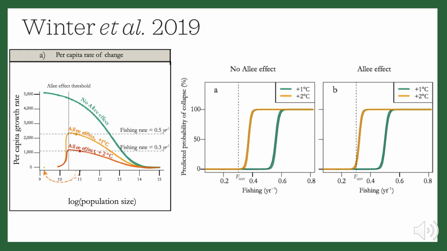With warming of 2 degrees Celsius, the growth rate and the chances of recovery are even lower. In the figure on the right, you can see how with no Allee effect, increased warming decreases the rate of fishing that can occur without collapsing the cod population.